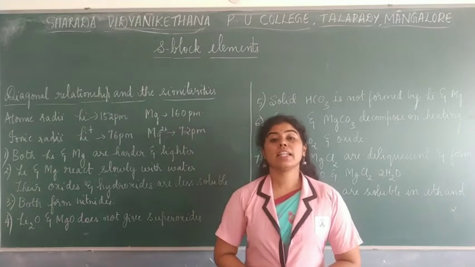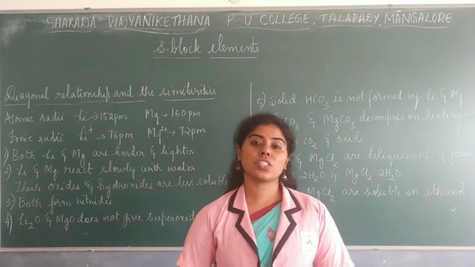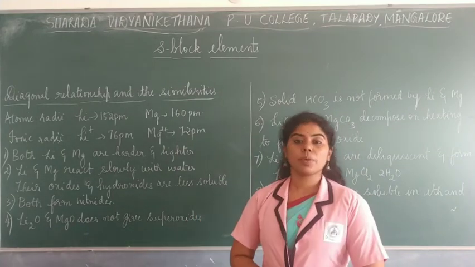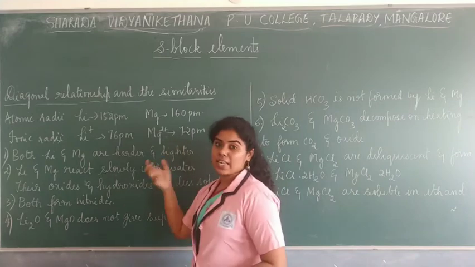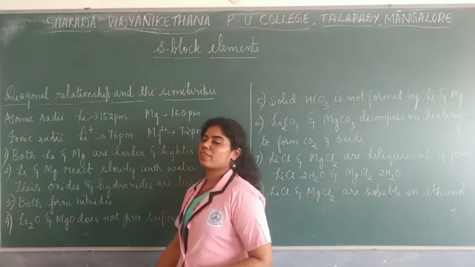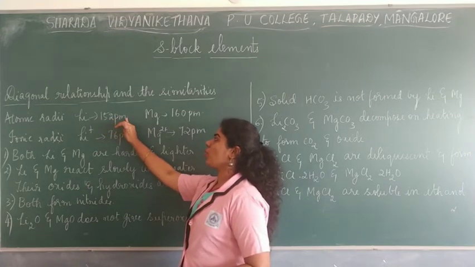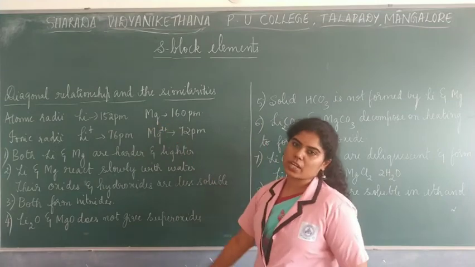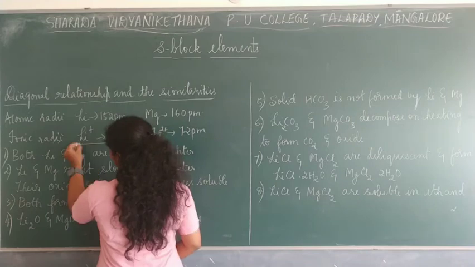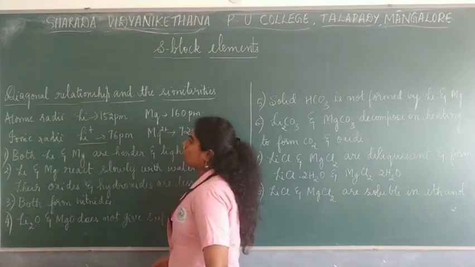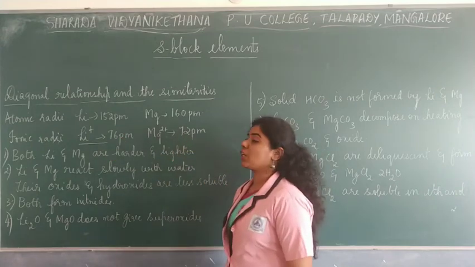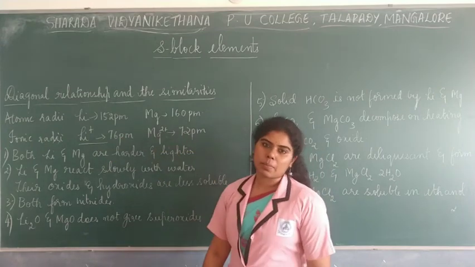So as I said, lithium shows a diagonal relationship with the element magnesium. So why do they show a diagonal relationship? Because of their similar sizes. Okay. So you see that the atomic radius for lithium is 152 picometer, which is almost near to that of magnesium, which is around 160 picometer. In the same way, if you look into the values of ionic radii, lithium ion has an ionic radius of 76 picometer and magnesium has 72 picometer, which is again nearby values.